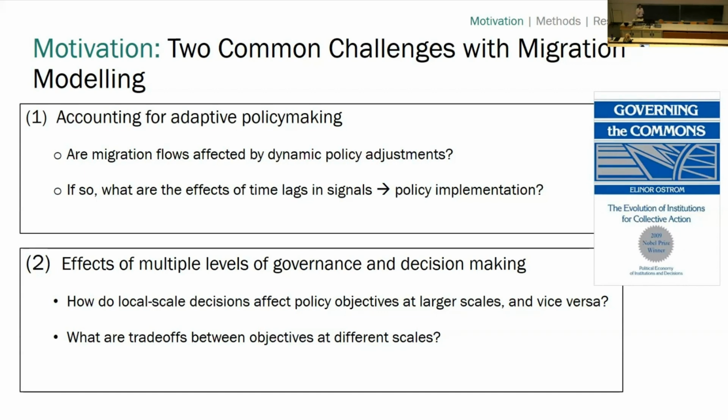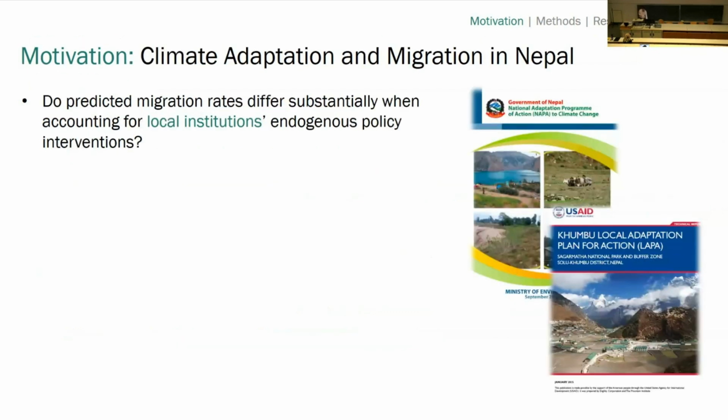A second common challenge is that there are multiple levels of governance in most political systems. So there might be local scale decision makers reacting to national level policies. Sometimes those objectives might be in accordance with each other. Sometimes they might actually be very divergent. And more often than not, there are implicit trade-offs where we don't see those trade-offs initially, but when we play out the responses of policymakers to each other, we can identify some trade-offs.